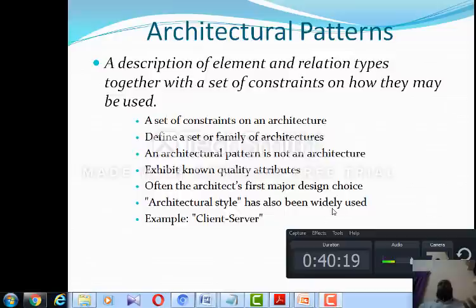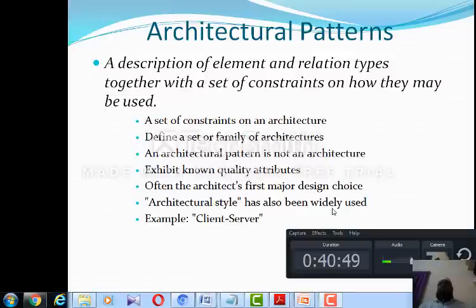It is a description of element and relation types together with a set of constraints on how they may be used. I have discussed architecture, in which we covered the elements, software elements, and the physical things which are externally available, and how they are related. That is known as architecture.